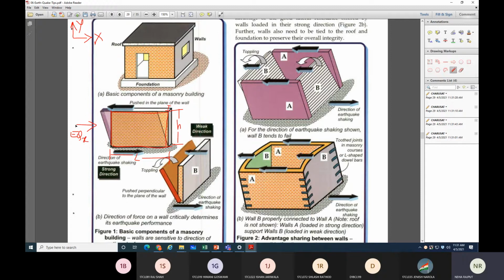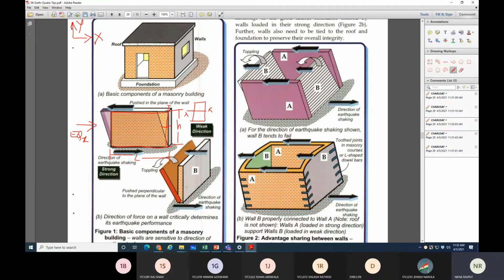The moment of inertia of this wall in x direction is more, if you take the cross section here, it will look like this. So moment of inertia in this direction will be more. Then this is called the in plane resistance. Your building will push in plane of the wall, right? Due to this earthquake force, this will push. This will not topple down.